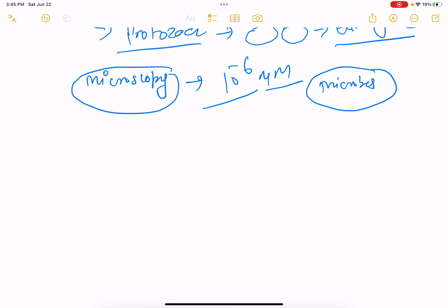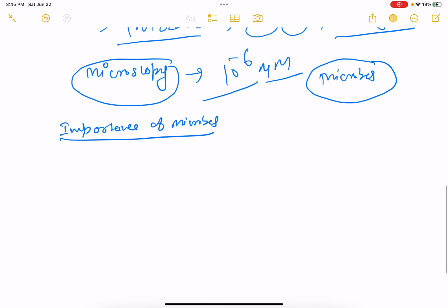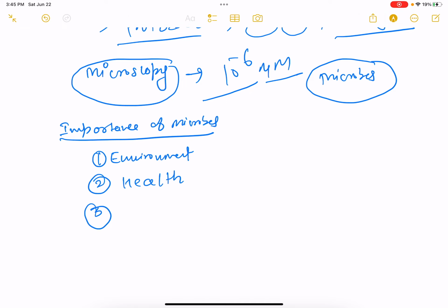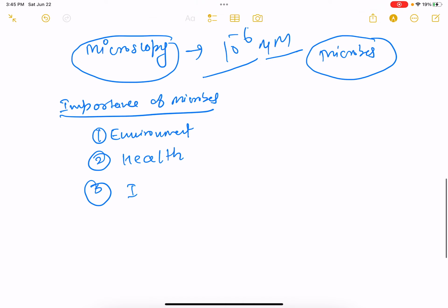So now, how are microbes important? Importance of microbes. Microbes are important in the environment, in health, and in industry.